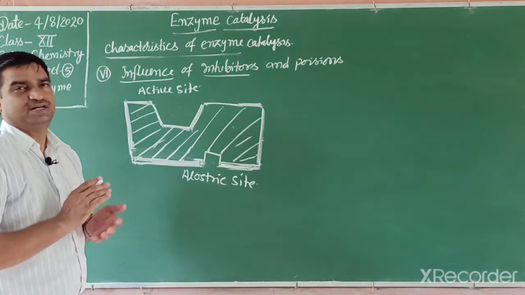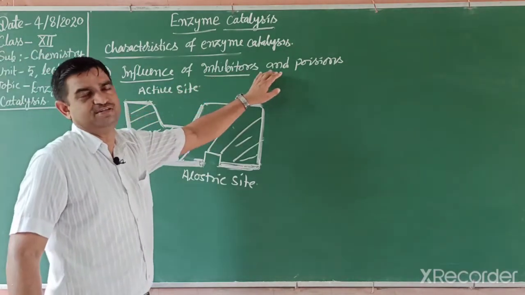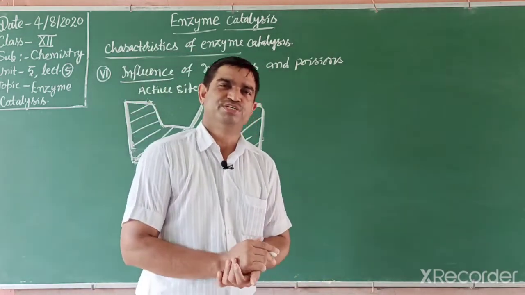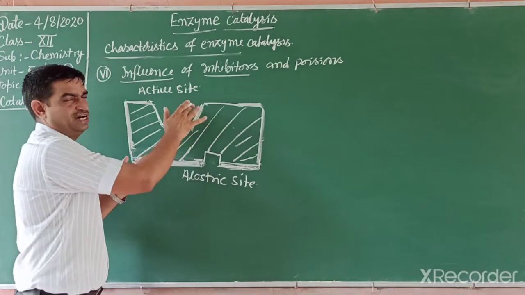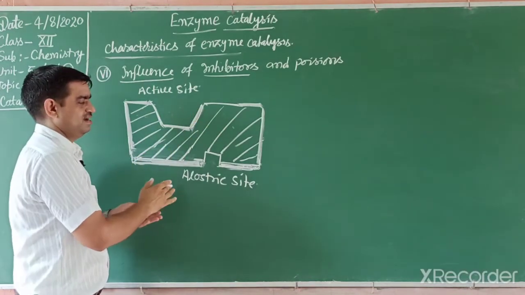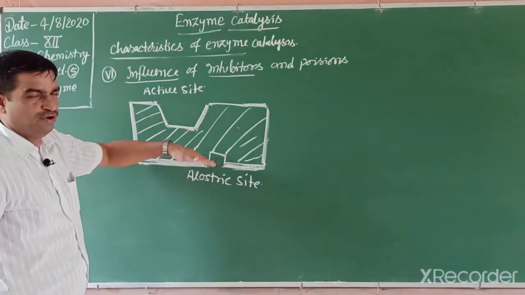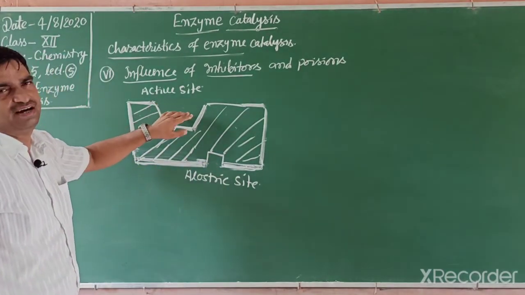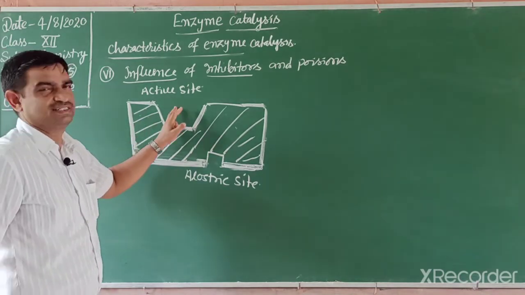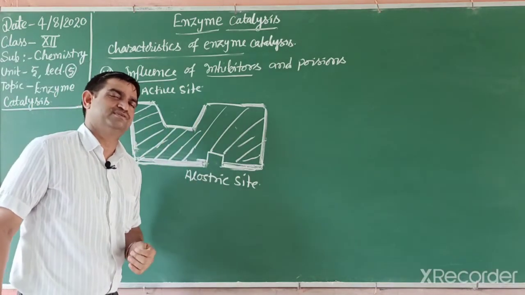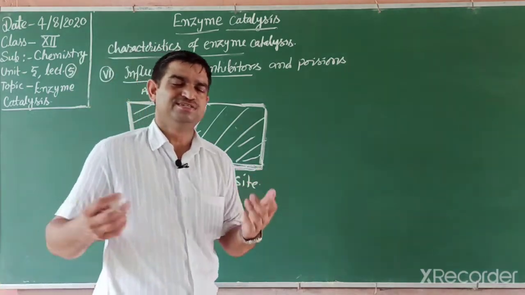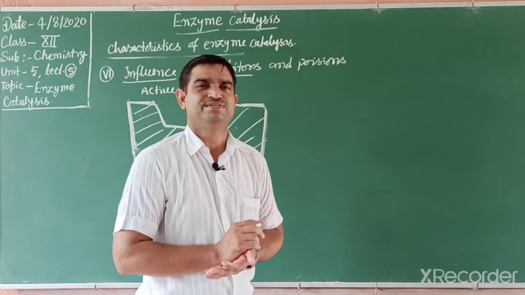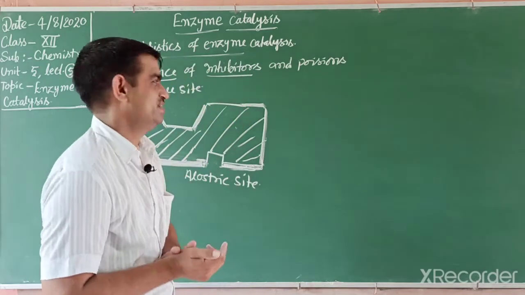Students, how can an enzyme be influenced by inhibitors and poisons? You know the enzymes are globular proteins. These globular proteins have some active sites, and others are allosteric sites. The lower side at the bottom is known as the allosteric site, and the upper side has the active sites. Due to these active sites the particular reaction occurs. If a person gets a disease due to that particular reaction, we want to stop that reaction. So what do we take? We take any medicine or drug.